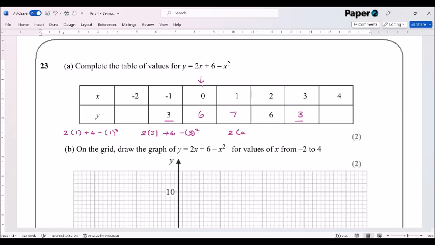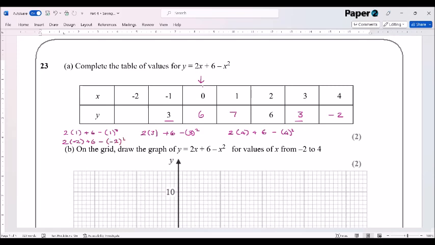So we've got 2 lots of 4 plus 6 minus the 4 squared. So let's have a look. 2 lots of 4 is 8 plus 6 is 14 minus the 4 squared, which is 16. So 14 minus 16 is -2. We've got -2 in there. And we're expecting the last one to be -2 as well. But let's just check. We've got in here 2 lots of -2 plus 6 subtract -2 squared.